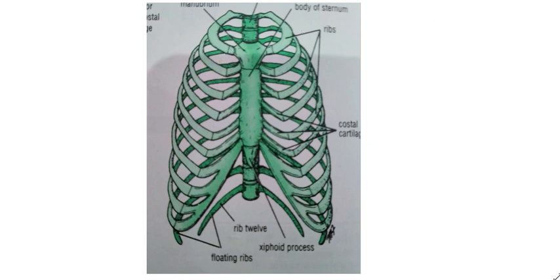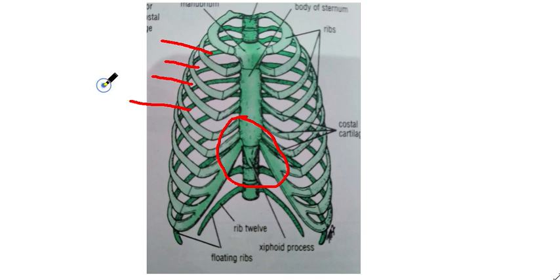If this is the position of our heart on our chest, and these are our ribs, rib 1, 2, the space between rib 1 and rib 2 is called the intercostal space. First intercostal space, second intercostal, and between the third and the fourth is called the third intercostal space, and between the fourth and fifth is called the fourth intercostal space.